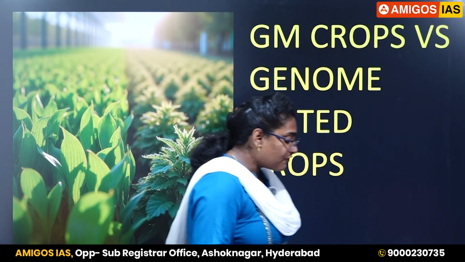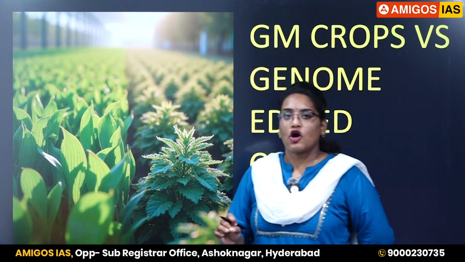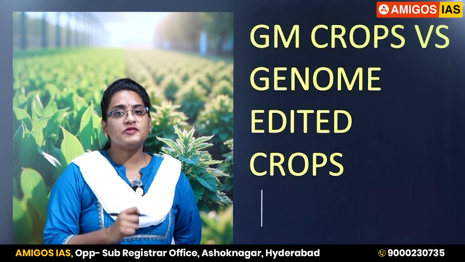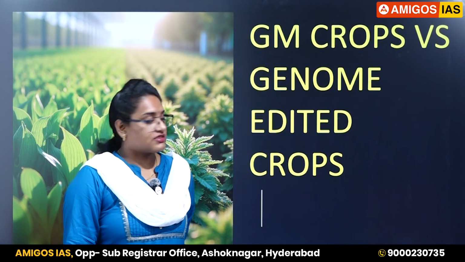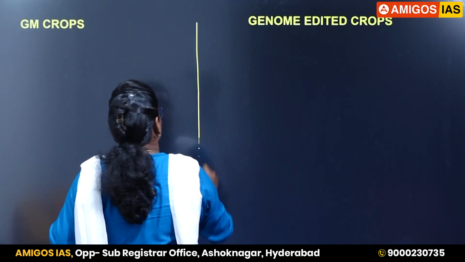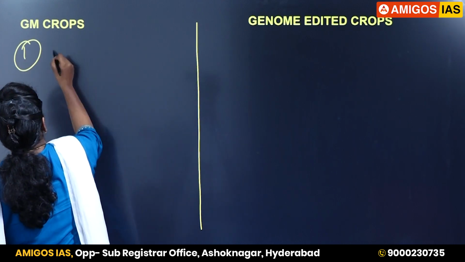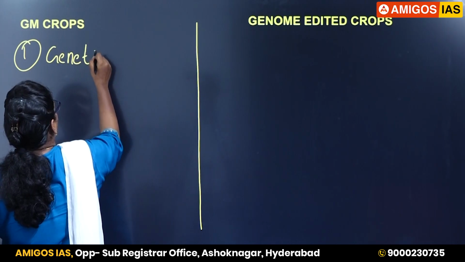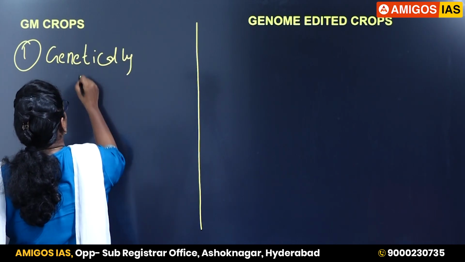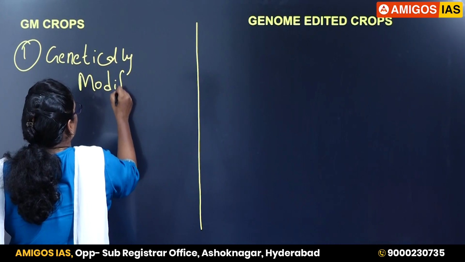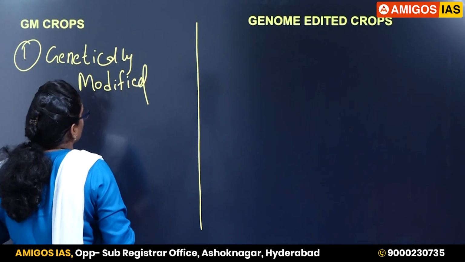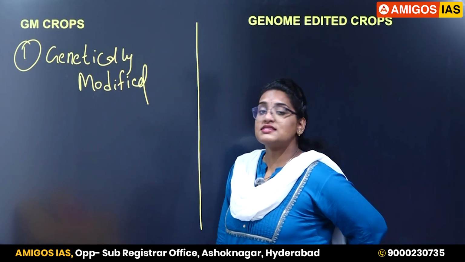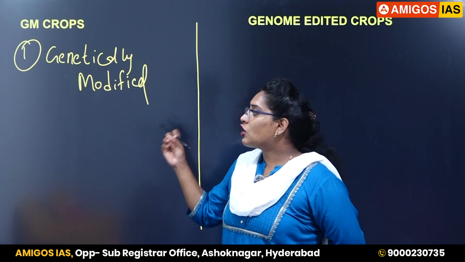Now, we are frequently hearing the words GM crops and genome edited rice. What is the difference between GM crops and genome edited rice? Now, first, what is the full form of GM crops? It is genetically modified crops. So GMO means genetically modified organisms. GM crops means genetically modified crops.